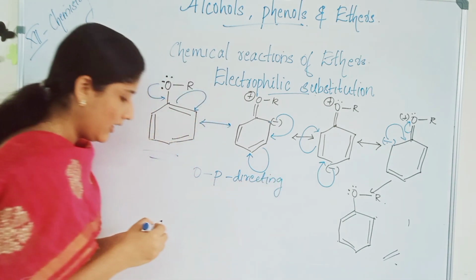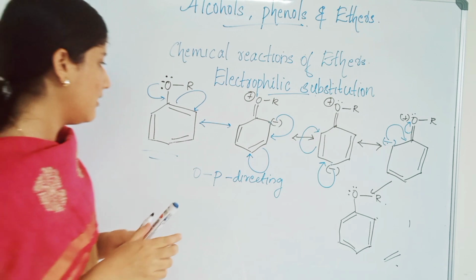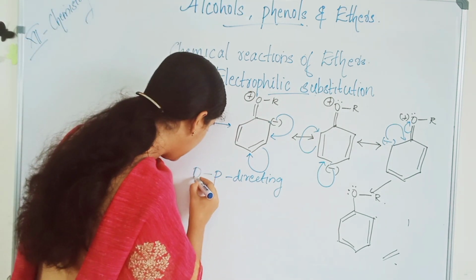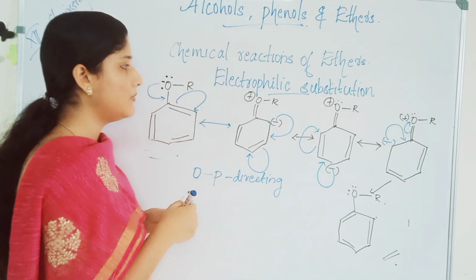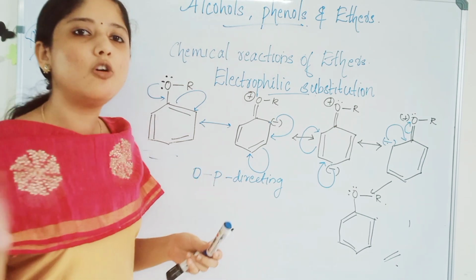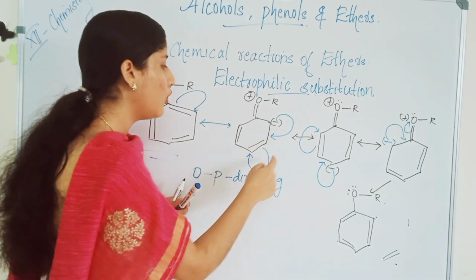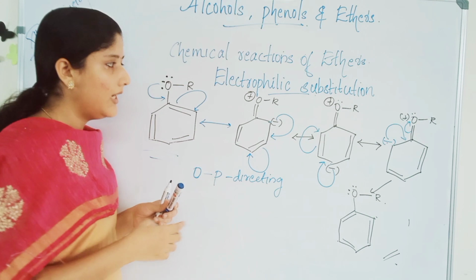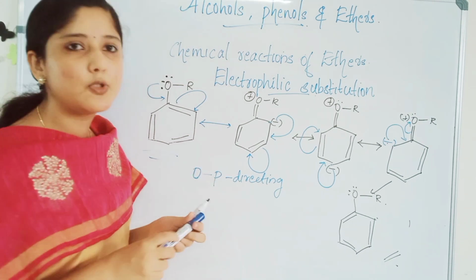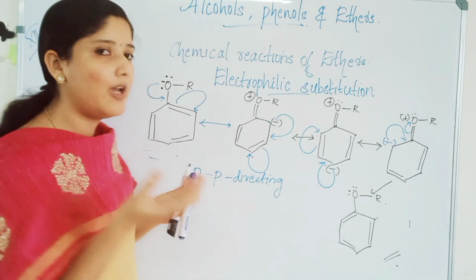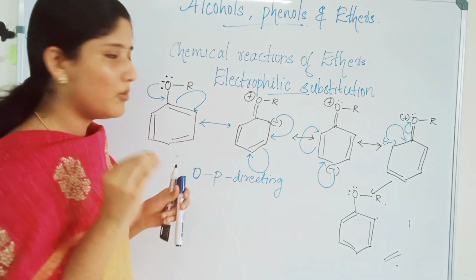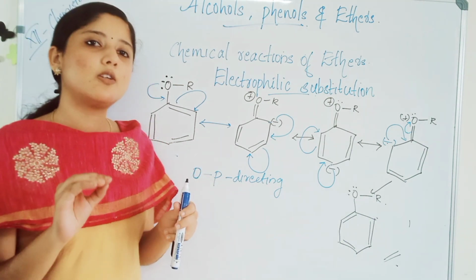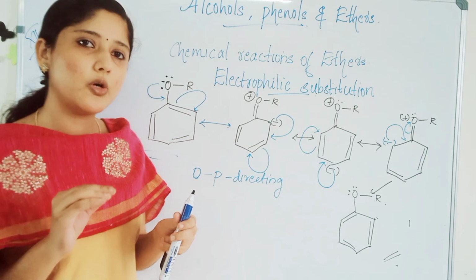So what happens is that the incoming electrophile will always come to the ortho and para position. In an electrophilic substitution reaction, what happens? An electrophile will come and substitute. The electrophile is electron deficient, so it will come to the electron rich position.